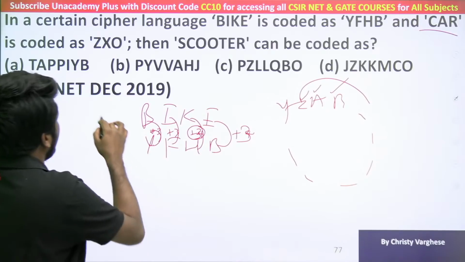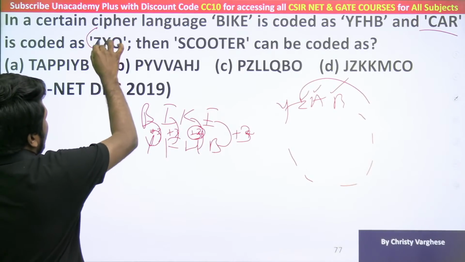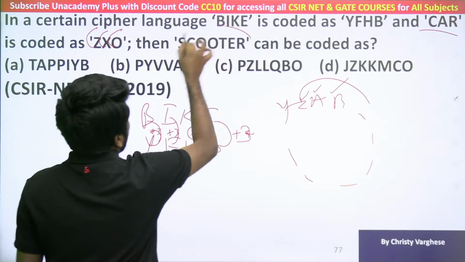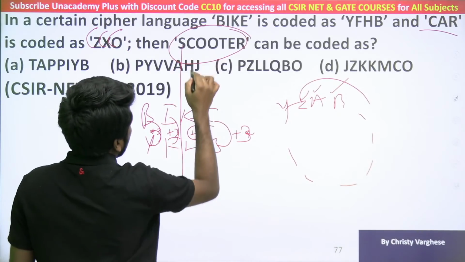Car is coded as ZXO. Z plus 3 is C. X plus 3 is A. O plus 3 is R. So scooter also should be done in the same way.